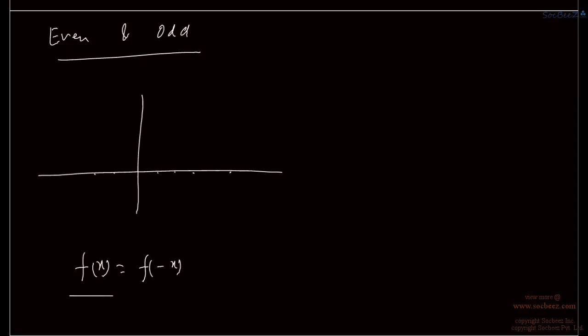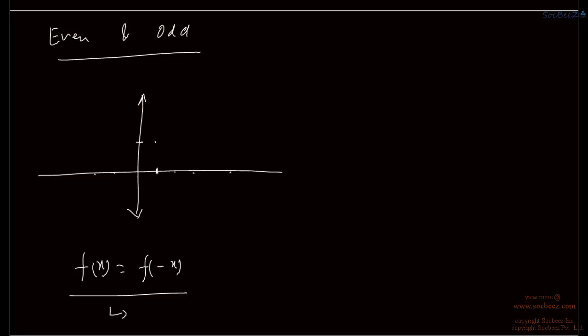That means an even function cannot be a one-one function, because we will be getting the same output for two values of input, for x and also for minus x.